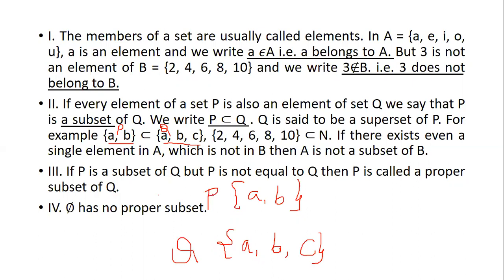Now P is a subset, which means P is a small set which has A and B, which is also included in Q, that is A and B. So in that case, P will become the subset and Q will become the superset. Did you all understand this example?